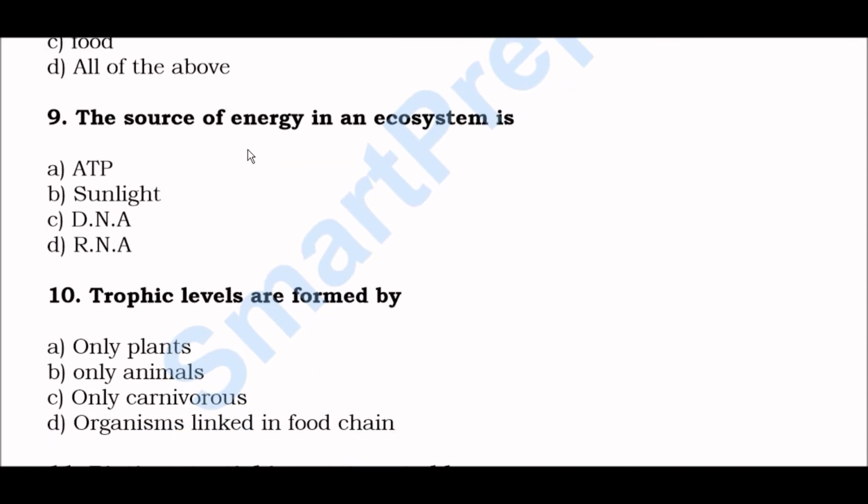Next question. The source of energy in an ecosystem is option A, ATP, option B, sunlight, option C, DNA, option D, RNA. Right answer is option B, sunlight. The source of energy in an ecosystem is sunlight.